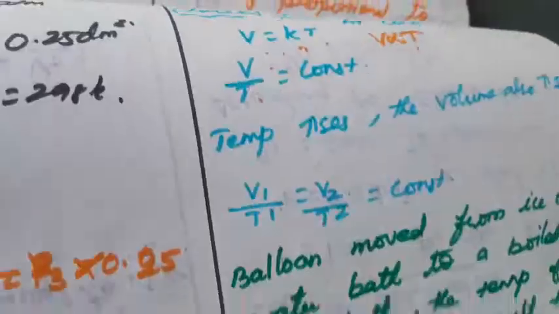So what is Boyle's law? At constant temperature, volume is inversely proportional to the pressure. Another one: what is Charles' law? At constant pressure, volume is directly proportional to the temperature. The next one: what is Gay-Lussac law? Pressure is directly proportional to temperature at constant volume.